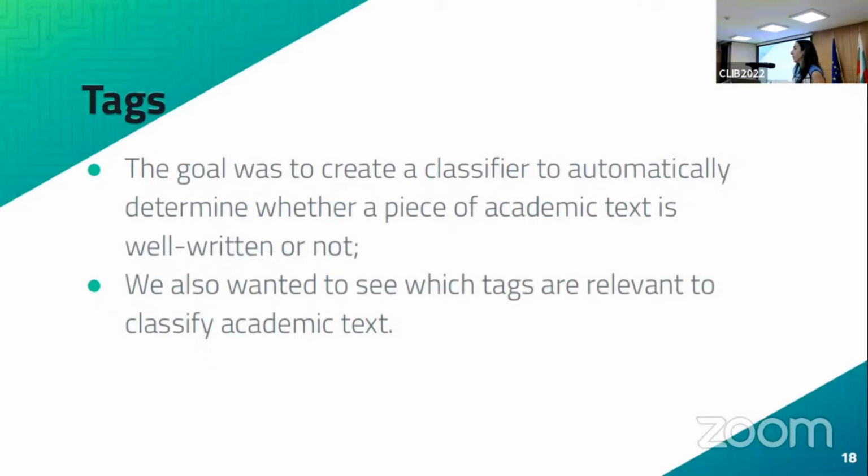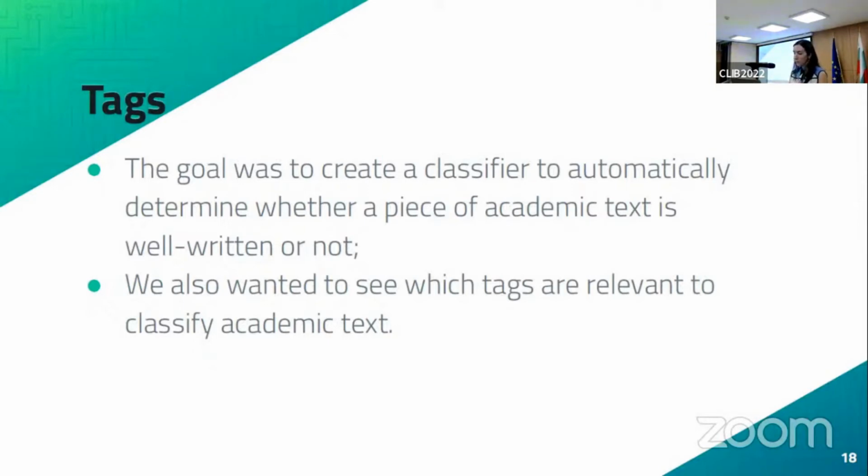So there are lots of things that we can check and we can look at when we're trying to determine if something is well written or not, especially in academia. So you can look at whether the syntax is easy enough for people to understand. You can look at the lexical richness. You can look at the flow of the paper, does it flow well or not? So there's a variety of things that we could focus on, and we wanted to see in practice which features work best.